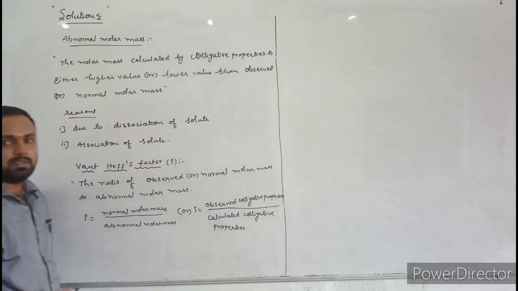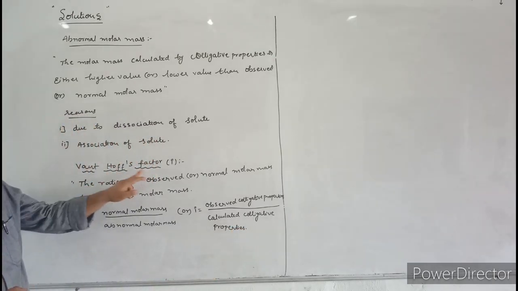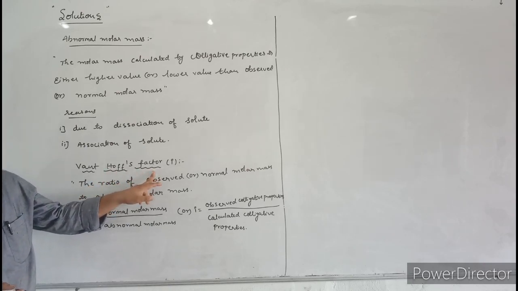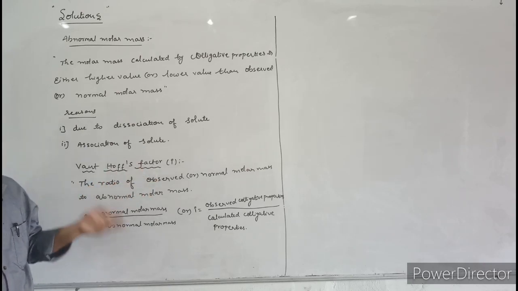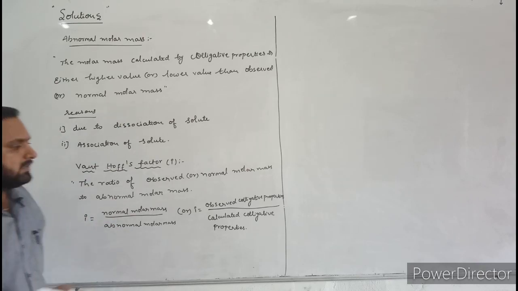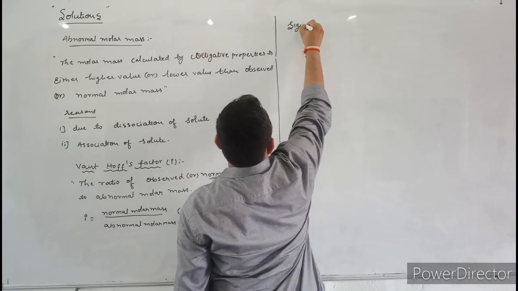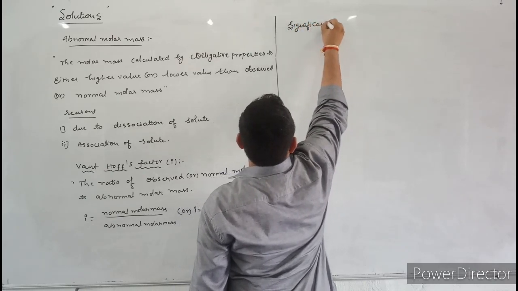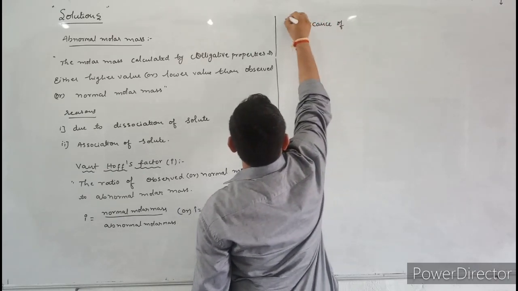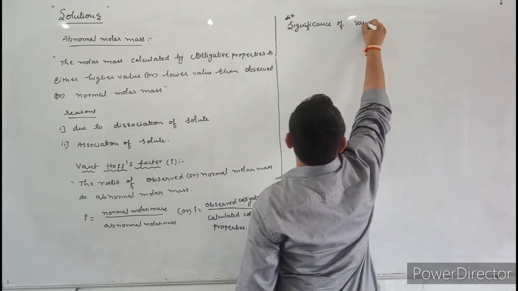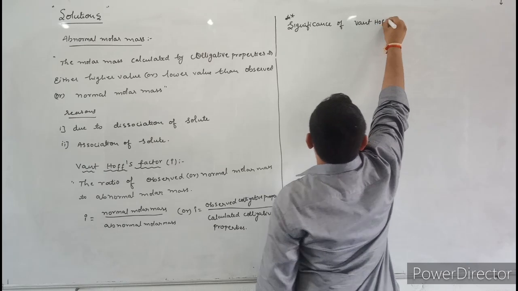Next, let us discuss the significance of Van 't Hoff factor. By using the Van 't Hoff factor, we can easily predict whether the solute undergoes dissociation or association. Now let us discuss the significance. This is very important.